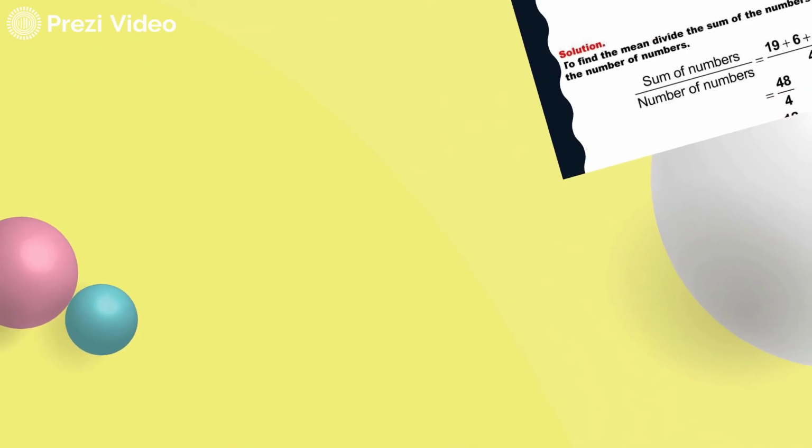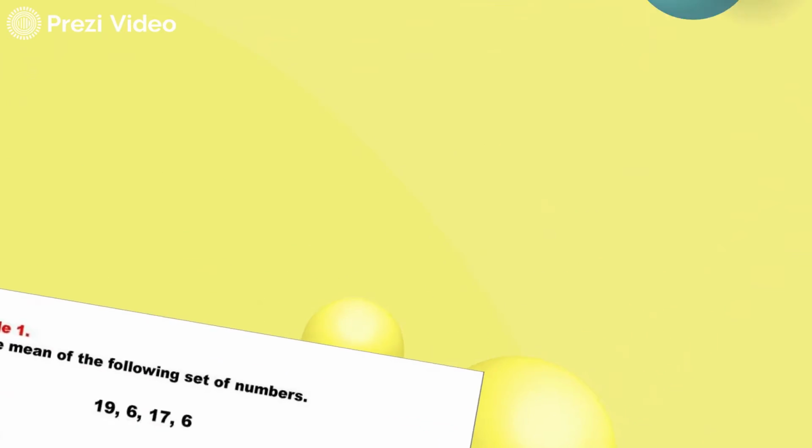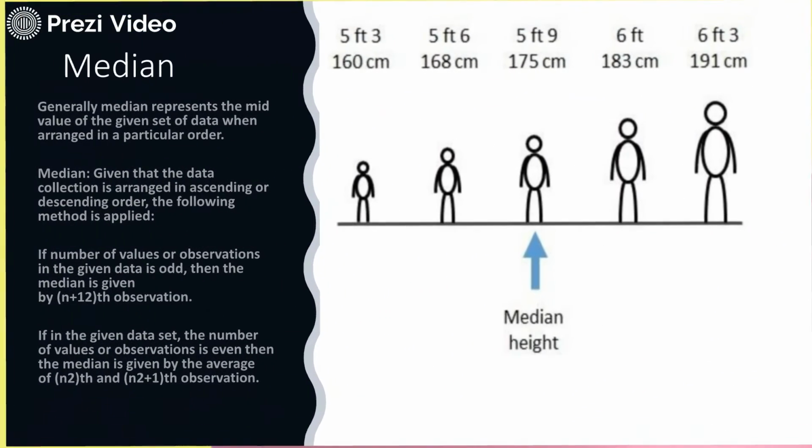Suppose you have to calculate the mean of a provided set of numbers. For example, find the mean of the following set of numbers: 19, 6, 17, 6. You don't need to arrange them in a particular pattern. Simply do the summation and then divide by the number of values, which is 4 here. So you can see how simple it is to calculate the mean.